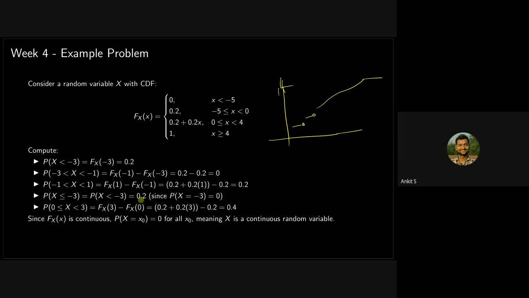The way in which you calculate the probability in a continuous CDF and a discrete CDF is the same. You just subtract the values at both the points, since F_X is continuous. So all of this is a simple example, calculated for this CDF. I hope all of you have done this exercise in your problems.